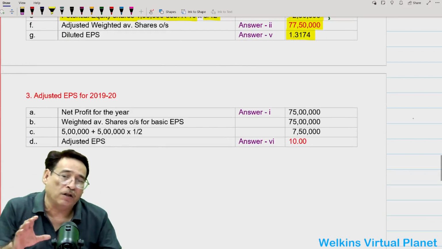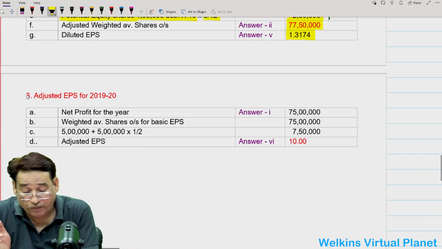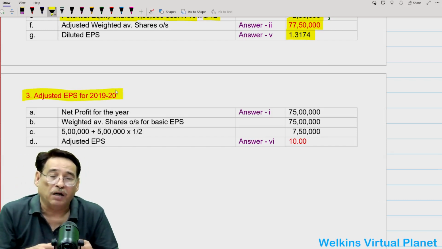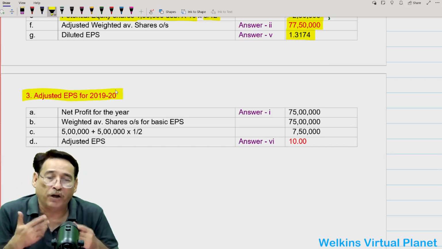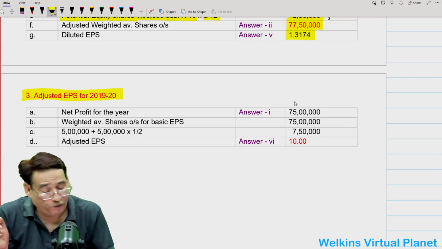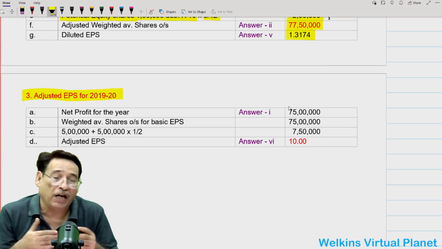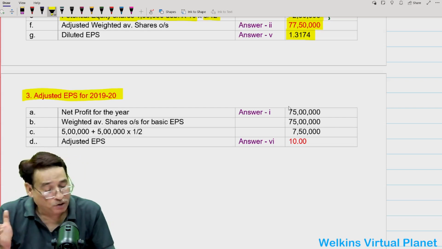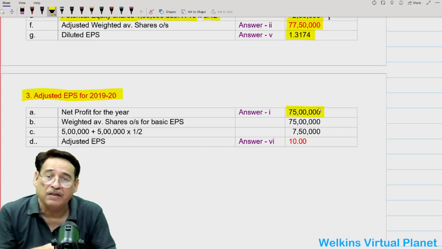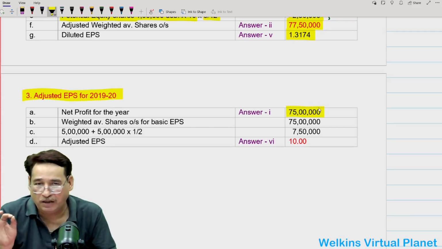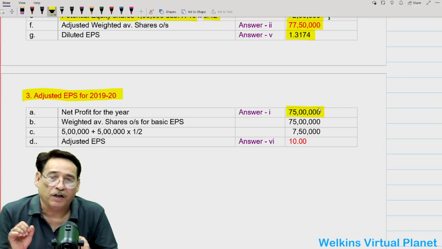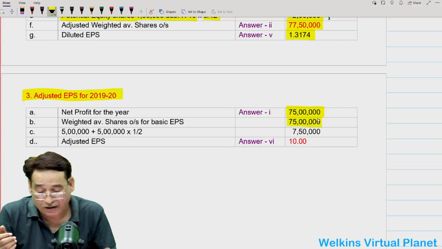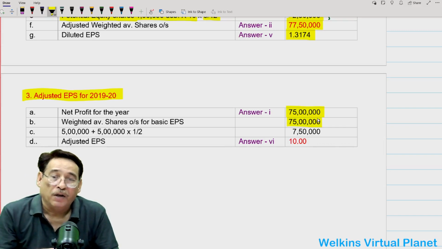And finally, the question has also asked to compute adjusted earning per share for 2019-20, the adjusted earning per share for last year. Now profit for the last year is 75 lakh. Actually, we have been given 85 lakh worth of profit, but you will have to subtract 10 lakh worth of preference dividend. So your profit for last year will be considered as 75 lakh. Correct? 85 lakh minus 10 lakh preference dividend. And the weighted average number of shares we have already computed, 75 lakh. Is it clear to you or not?